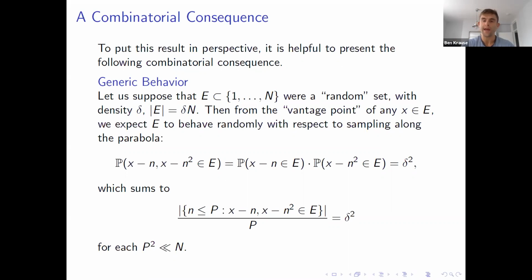So with this in mind, we might expect that if you look at the first n different numbers less than p, the percentage of those n so that x minus n and x minus n squared are in E simultaneously would be about delta squared.